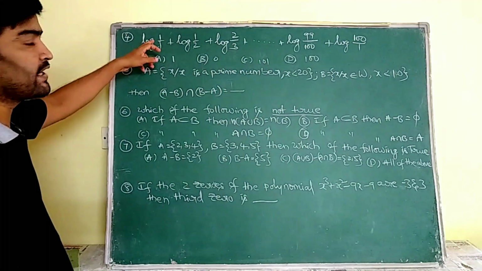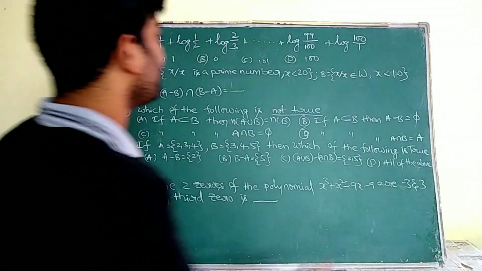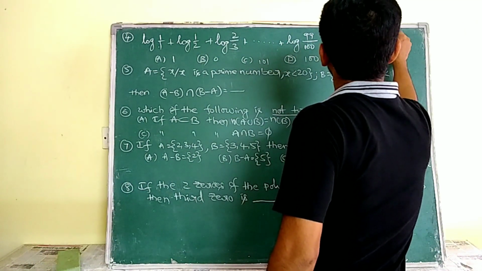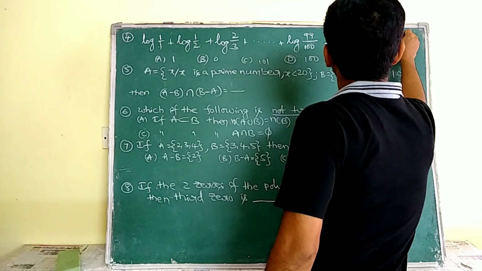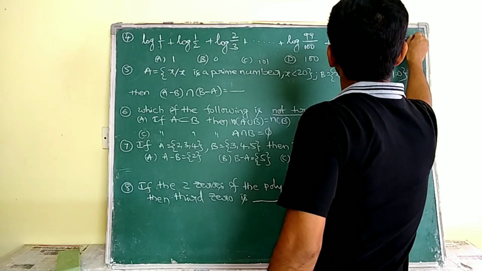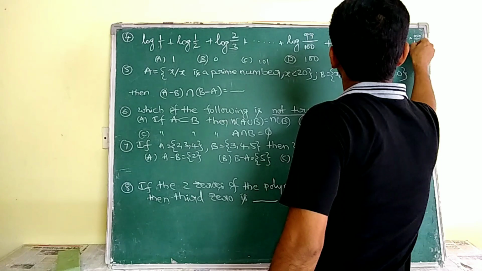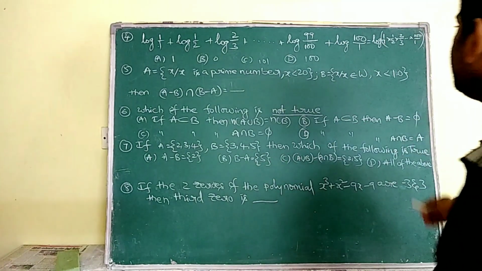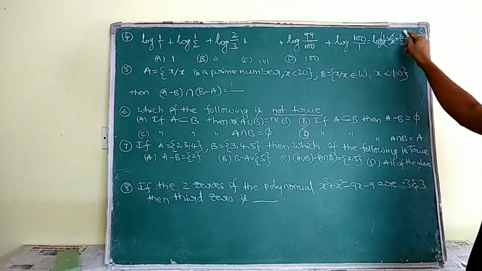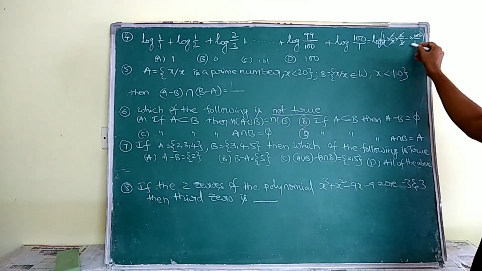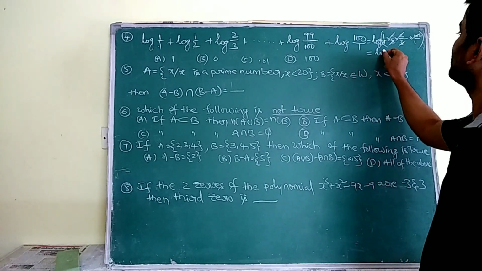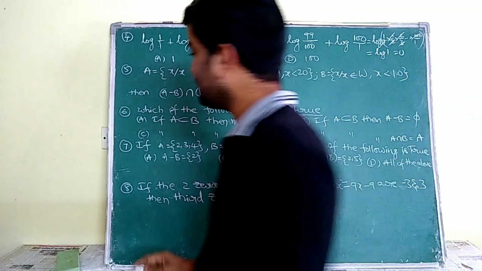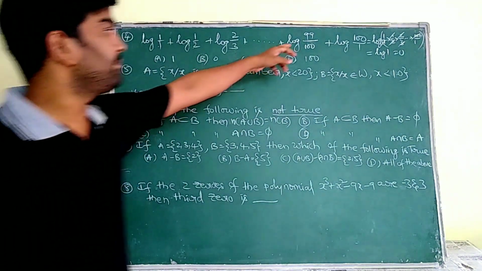At last you are going to get log 1. We know the value of log 1. Its value is log of 1 by 1 into 1 by 2 into 2 by 3 into so on, 100 by 100, 1 mark. So see, here these values are going to be cancelled. Lastly I am going to get log 1. Log 1 is nothing but 0, mark. Okay, for the question we have to keep "by" here.